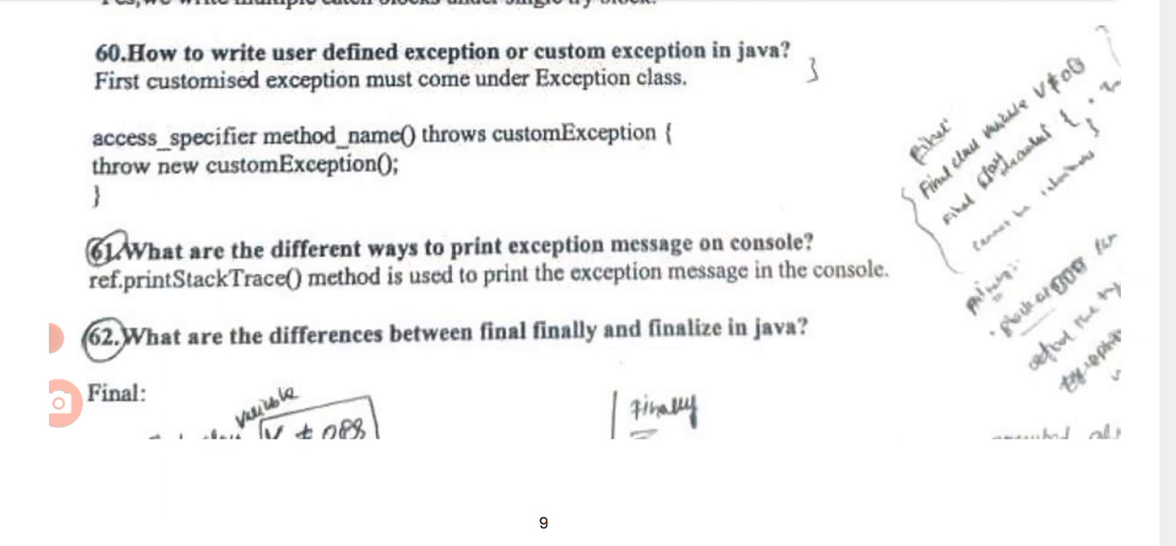What are the different ways to print exception message on console? Reference dot printStackTrace method is used to print the exception message in the console.